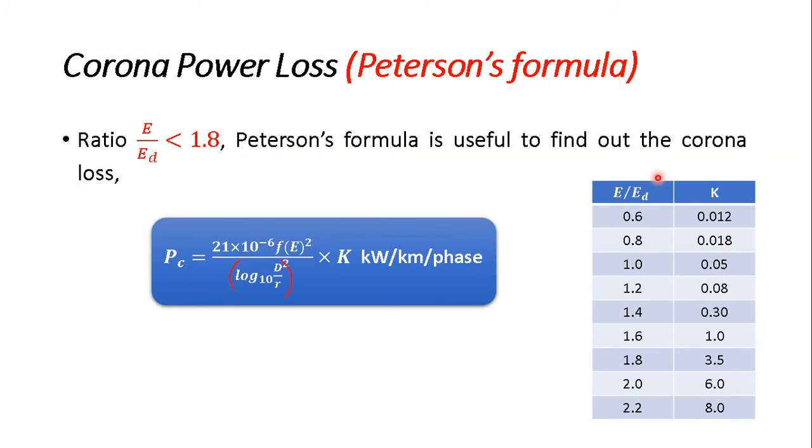So we know that your critical disruptive voltage should be as high as possible, because if at a lower voltage the corona starts forming, that will be the worst situation. So we always design our system in such a way that your VD is as high as possible. In that case your VD will be more. So these are the two formulas generally used to find out the value of corona power loss. So this is all about corona.